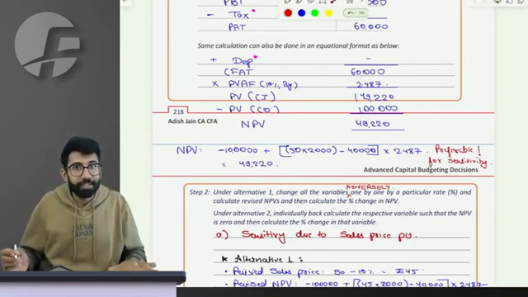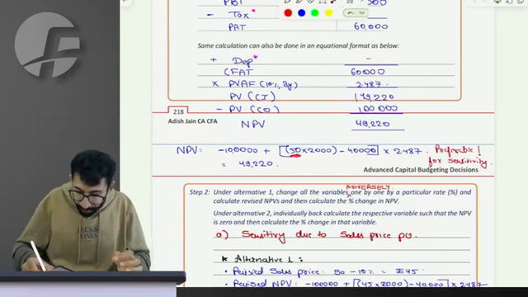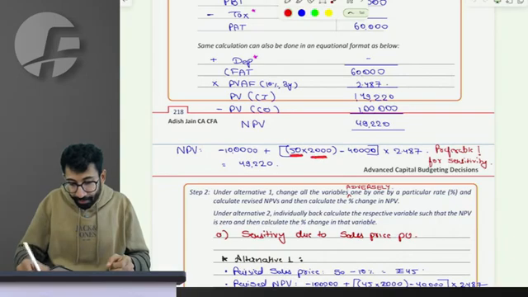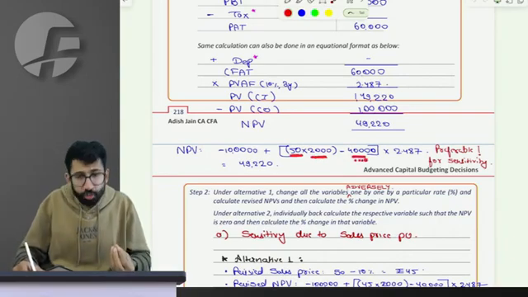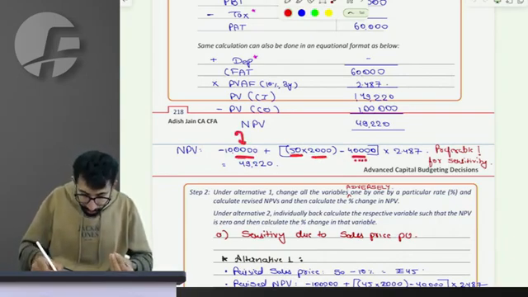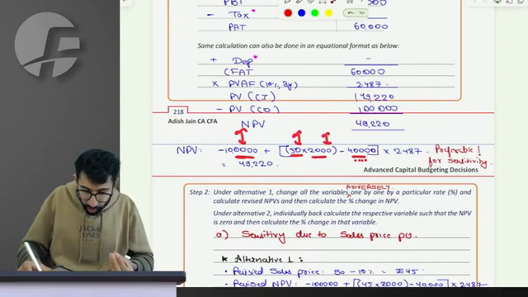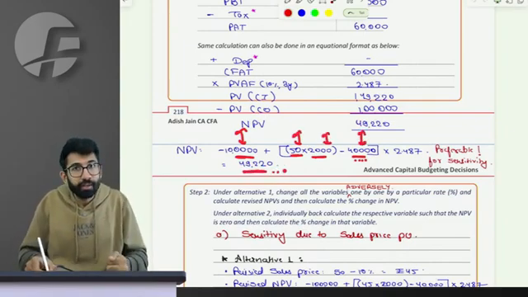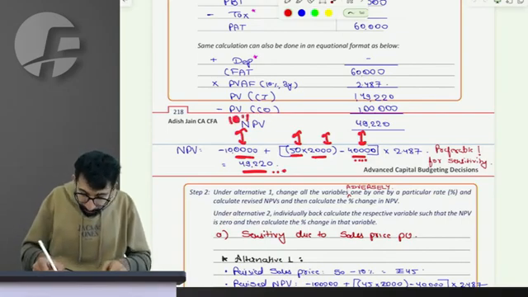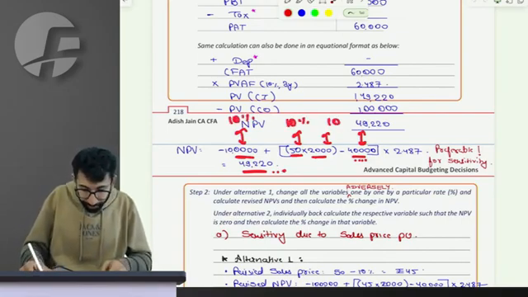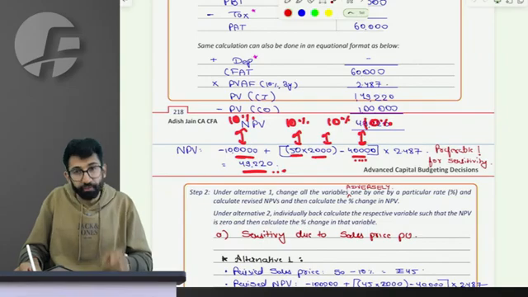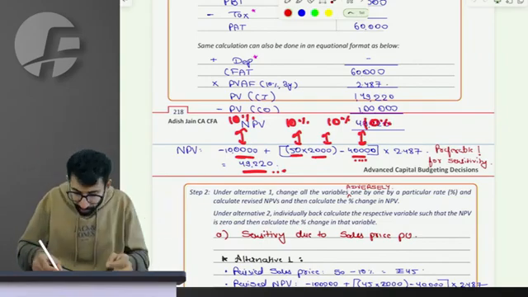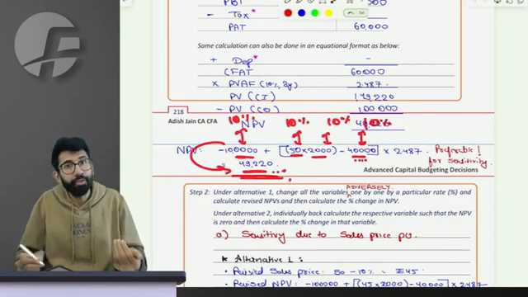People in the class, please listen to me. If these variables like selling price, sales units, fixed cost, initial cost will change, will my NPV change? Obviously, sir. If all of them change by 10%, for example, will the 10% change in each one of them change the NPV equally?